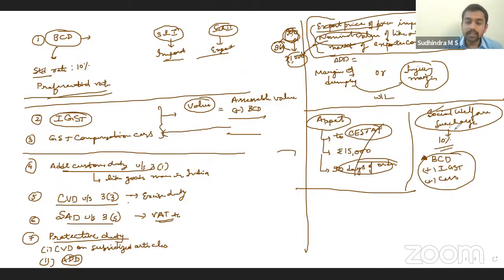Along with this surcharge, there is one cess for certain items that is called agriculture infrastructure and development cess. This is only on notified products, not on all. Okay, agricultural infrastructure and development cess. Social welfare surcharge is applicable for all, but agriculture infrastructure and development cess only for certain notified items. Okay, these are the different types of duties.